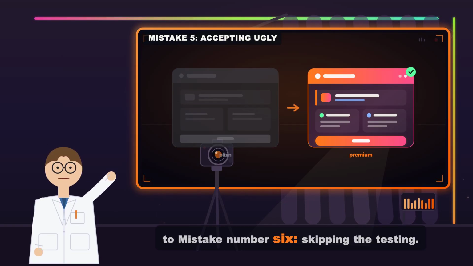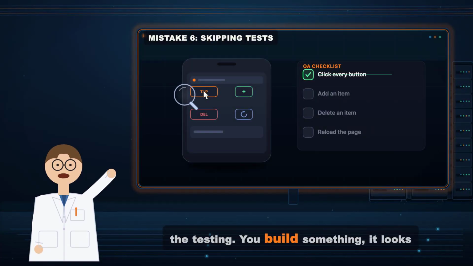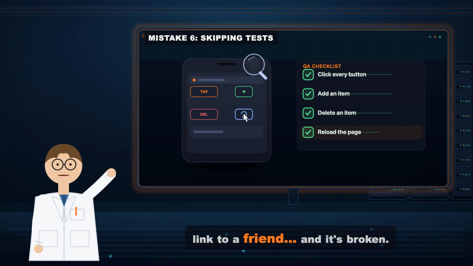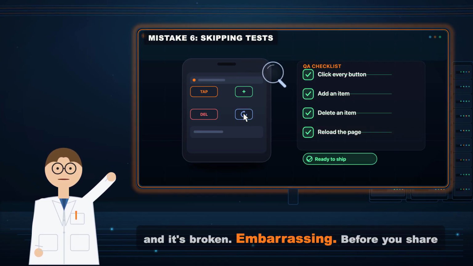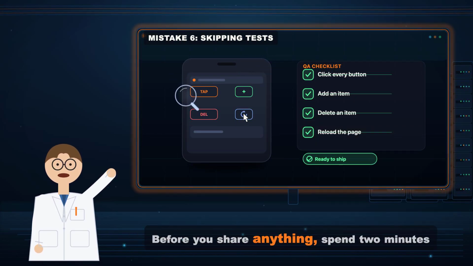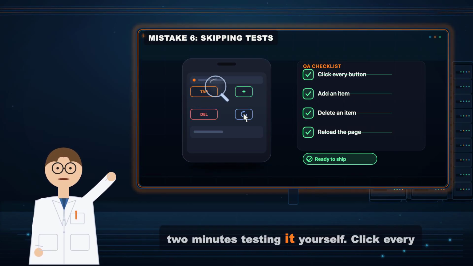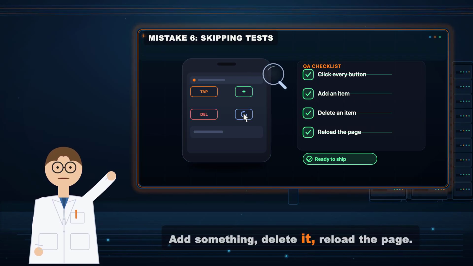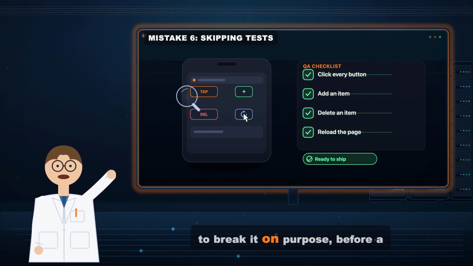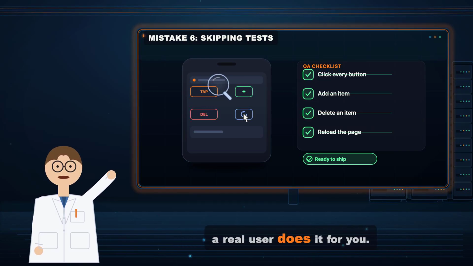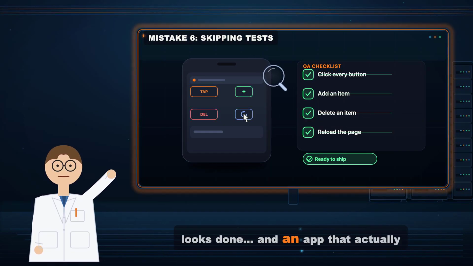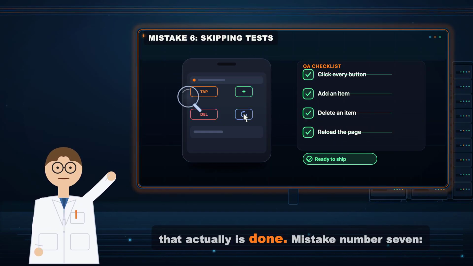Mistake number 6, skipping the testing. You build something, it looks finished, and you immediately send a link to a friend. And it's broken. Embarrassing. Before you share anything, spend 2 minutes testing it yourself. Click every button, add something, delete it, reload the page. Try to break it on purpose before a real user does it for you. Testing is the difference between an app that looks done and an app that actually is done.